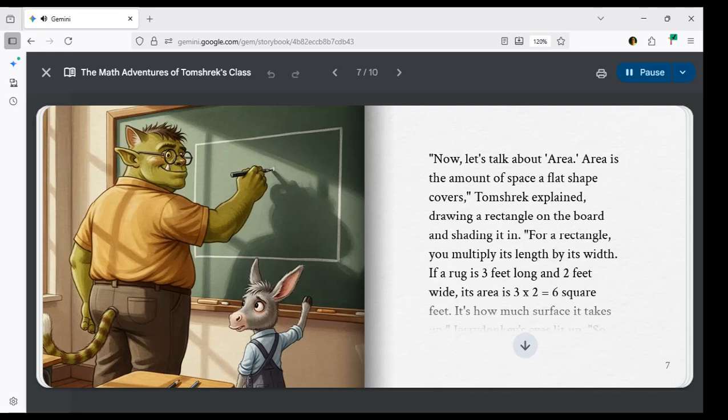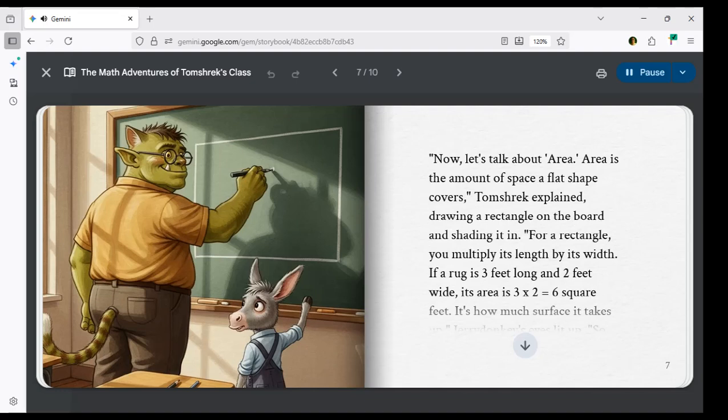Now, let's talk about area. Area is the amount of space a flat shape covers, Tomshrek explained, drawing a rectangle on the board and shading it in. For a rectangle, you multiply its length by its width. If a rug is 3 feet long and 2 feet wide, its area is 3 times 2 equals 6 square feet. It's how much surface it takes up.